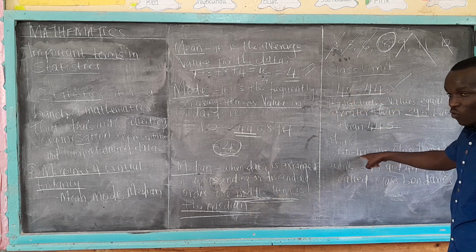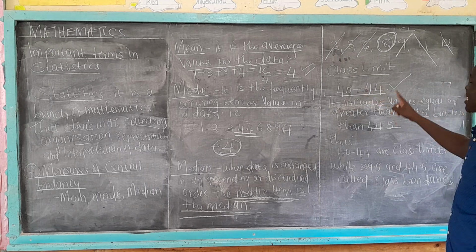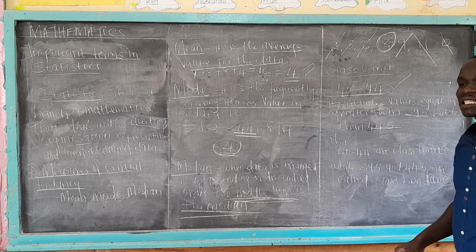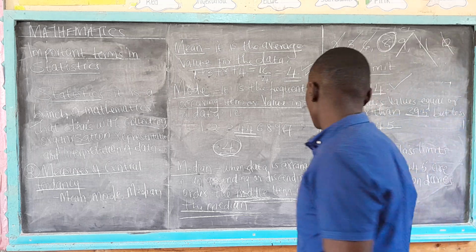Thus, 40 to 44 is a class. We can call these the class limits, but 39.5 and 44.5 are the class boundaries.